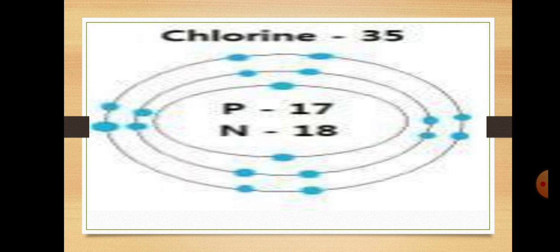You can see that there are 17 protons and 18 neutrons. 17 plus 18 is equal to 35. So its mass number is 35, and 17 electrons are also present.